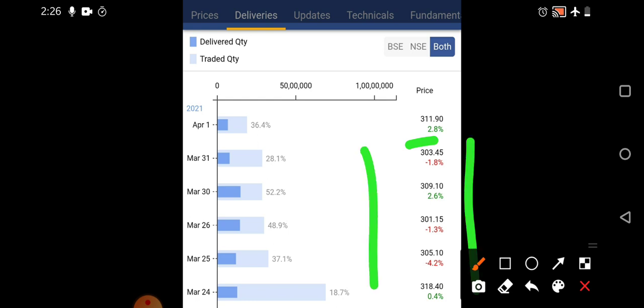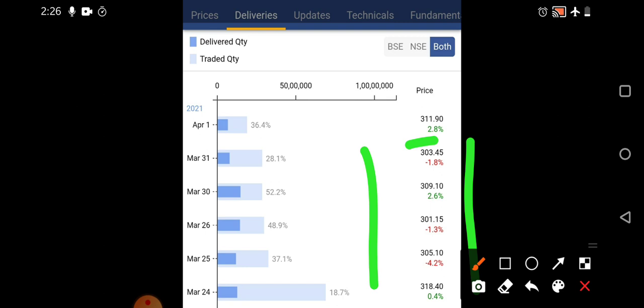So if you compare the past 5 to 6 trading sessions, we can see a little correction in the stock, and on March 26th you can see a downfall. On March 25th also the stock corrected almost 4.2%. At that time the market was also in a little correction phase, so obviously many stocks have shown the correction.